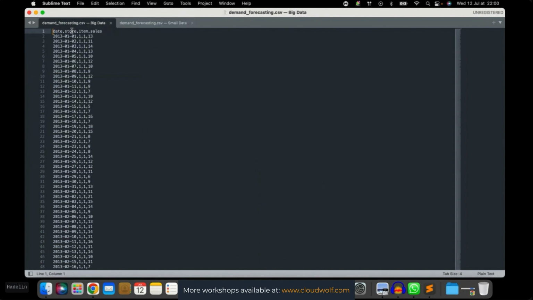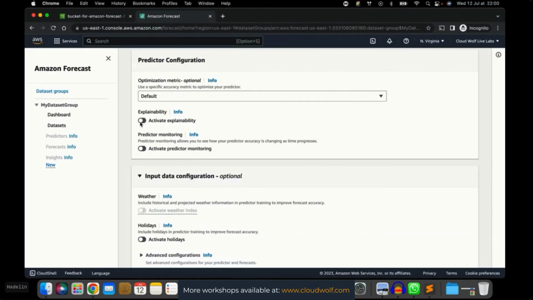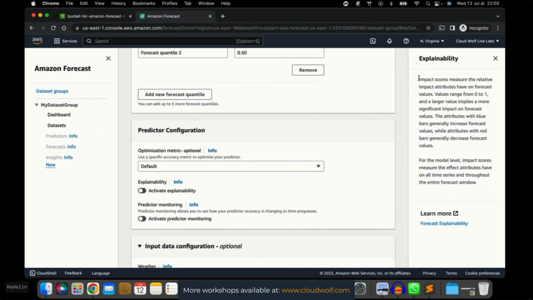Maybe the store has some impact on the sales of the items, in which case, in the big data, we would definitely activate the explainability in order to understand whether the stores have some impact on the sales of the items. But for the small data, we don't have the stores. I removed the attribute. And so we're not going to activate the explainability. But if you click info here, you will see that if you activate the explainability, you will get impact scores for the different attributes of your data set.